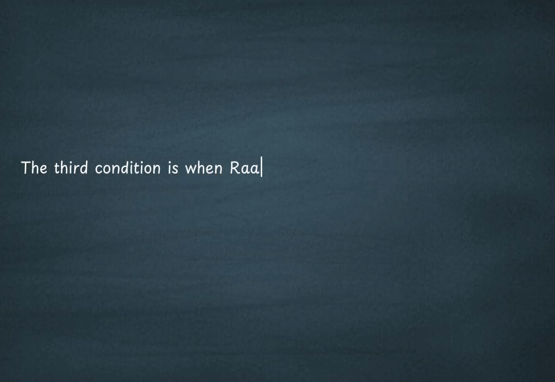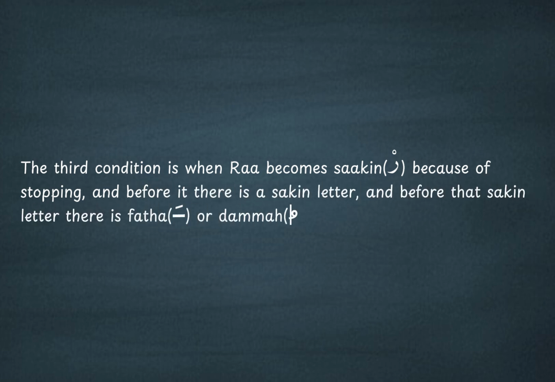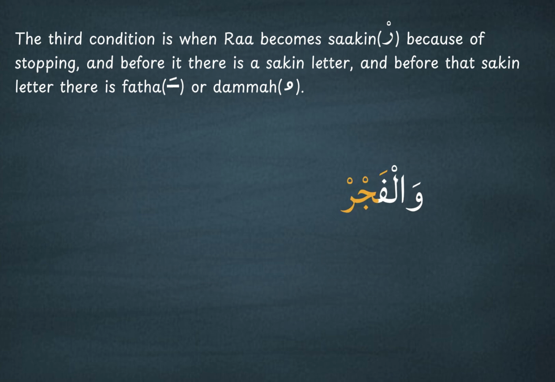The third condition is when Ra becomes Saakin because of stopping, and before it there is a Saakin letter, and before that Saakin letter there is Fatha or Dammah. This rule is slightly advanced, but once you understand it, it becomes very easy. For example, والفجر, العسر. Here, Ra becomes Saakin because we stop at the end. Before it is a Saakin letter, and before that letter there is Fatha or Dammah. Because of this, the Ra is pronounced heavily.